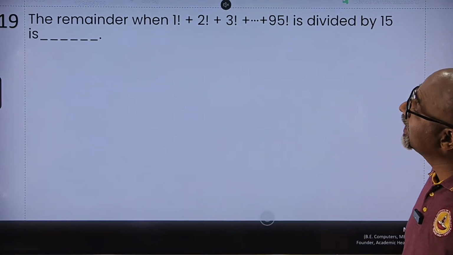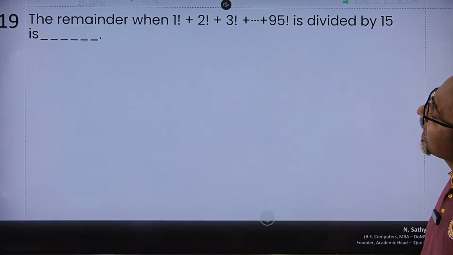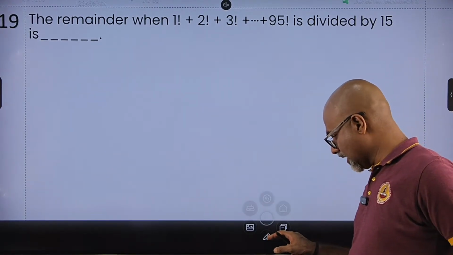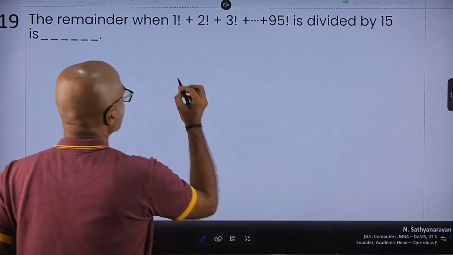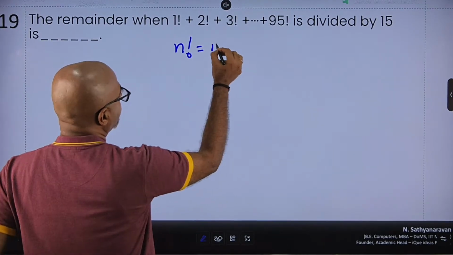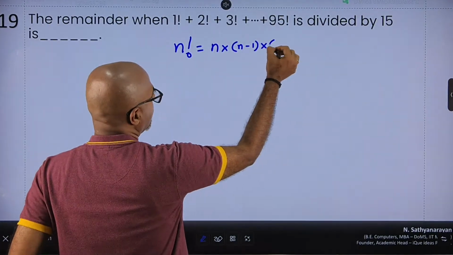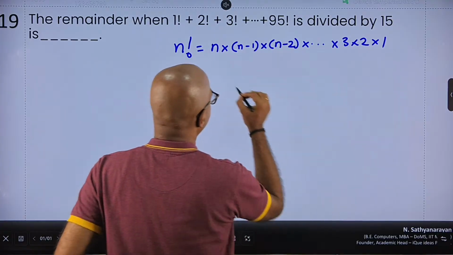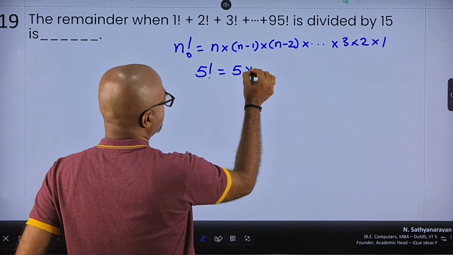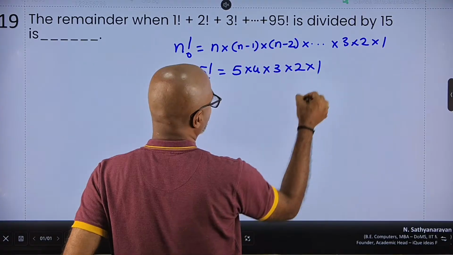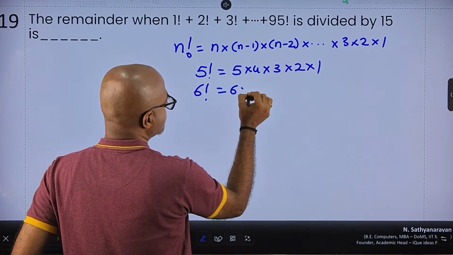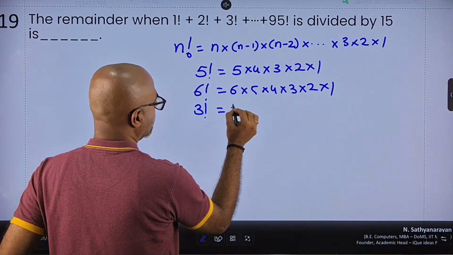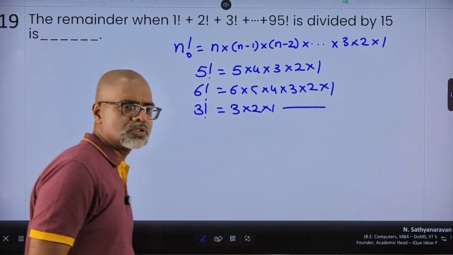Remainder when 1 factorial plus 2 factorial plus 3 factorial plus and so on till 95 factorial is divided by 15. First of all, I hope everybody understands what is meant by a factorial, right? N factorial is defined as n into n minus 1 into n minus 2, and you keep on going till you reach 1. So for example, 5 factorial would be 5 into 4 into 3 into 2 into 1. 6 factorial is 6 into 5 into 4 into 3 into 2 into 1. 3 factorial is 3 into 2 into 1 and so on.